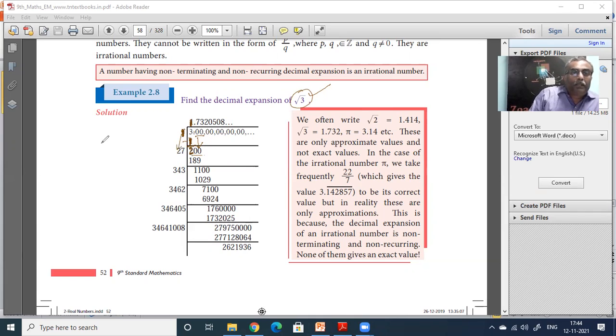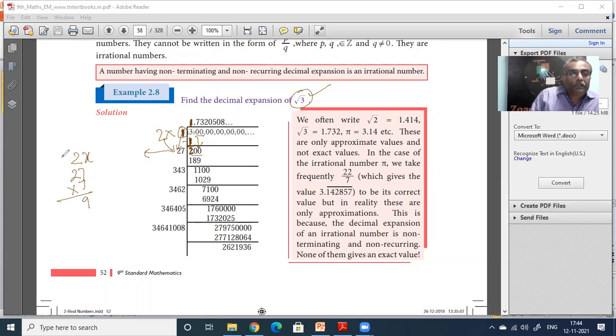You multiply 1 into 2. You multiply this number into 2 and you put it here. Then you shift it to the left. Now what do you do in 200? What will go in 200? 2x will go in 200. What is 2x? 27 into 7.